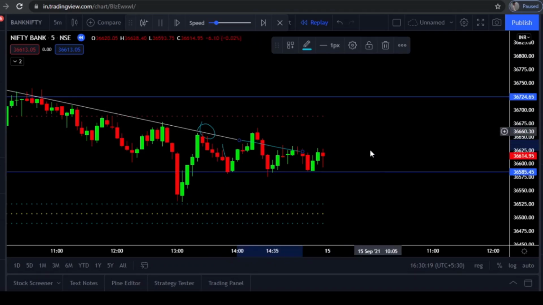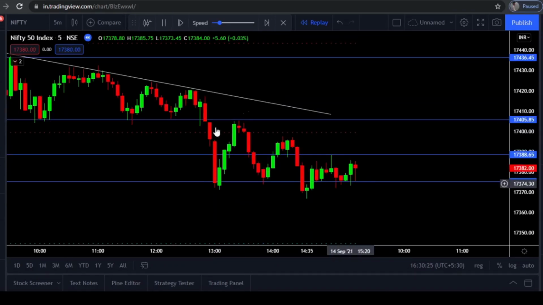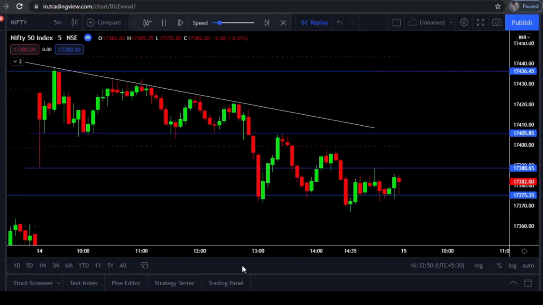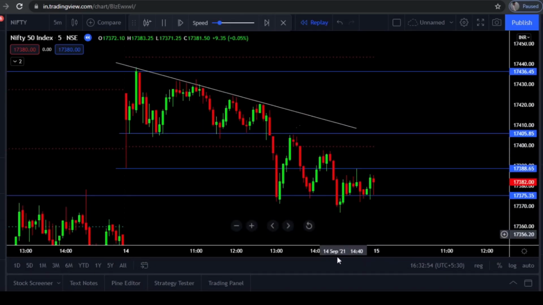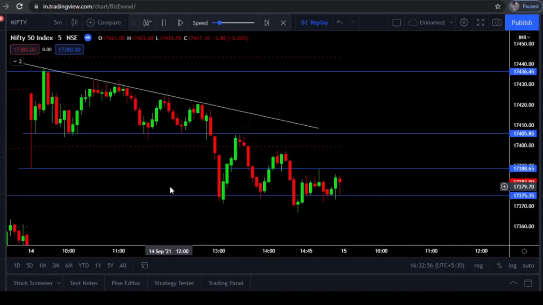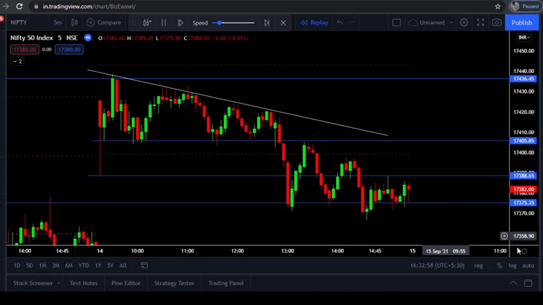After that, Bank Nifty was here only. Bank Nifty didn't make any further big movements. After that, the market ended here. Market closed somewhere here. So this is what happened in Bank Nifty and Nifty today. I don't know if you like this format, the replay button format. I was explaining on a clear-cut chart only. So I hope you understood every point.